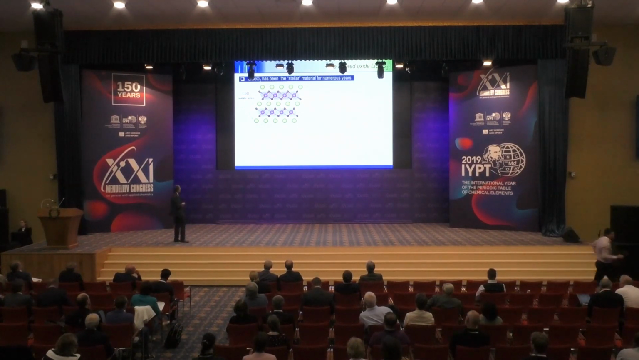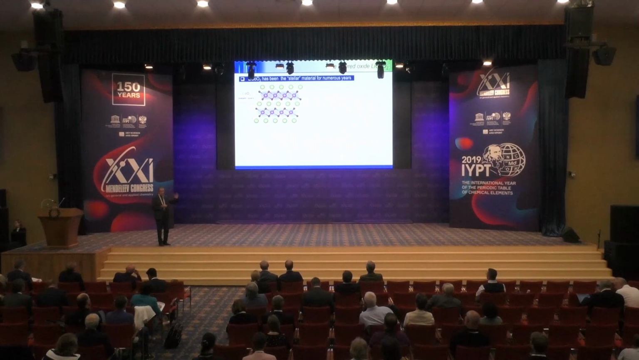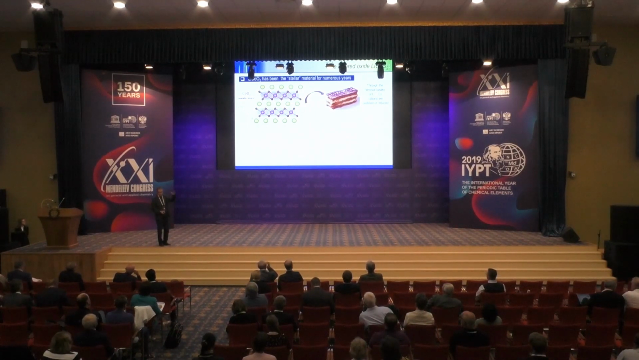So this is a structure, as you can see, a layered structure, in which you have the metal layer, CoO2, and between them you have the lithium layer. For people who are not very expert in crystallography, you can take it like that. It's a simple millefeuille, where you have the metal layer and the lithium is the cream. And you push, lithium can get in and out.